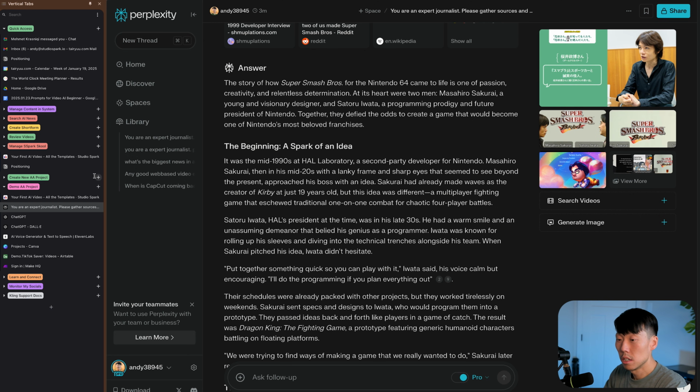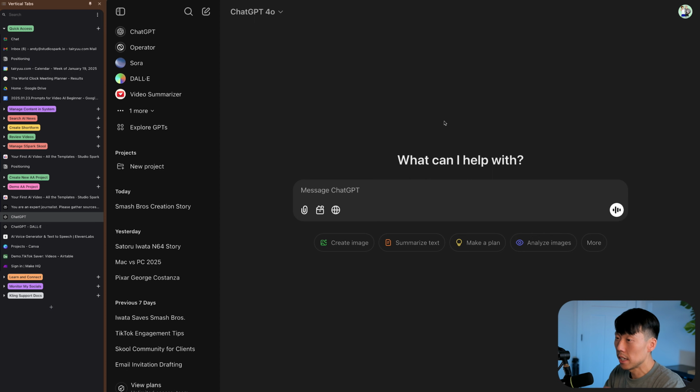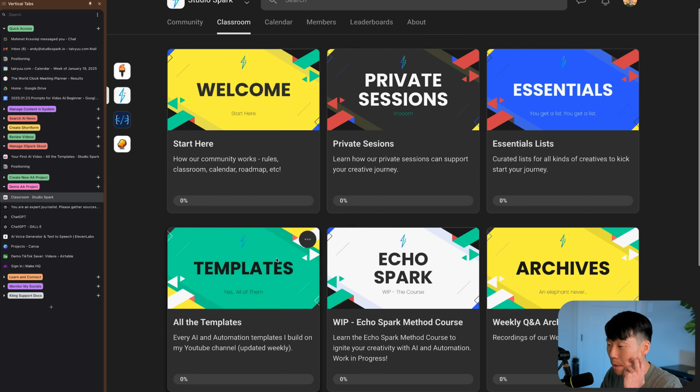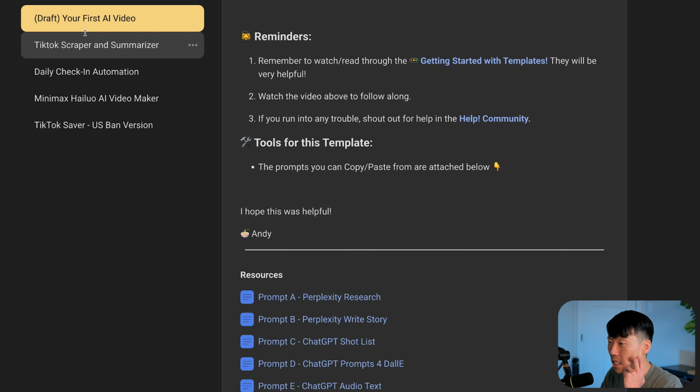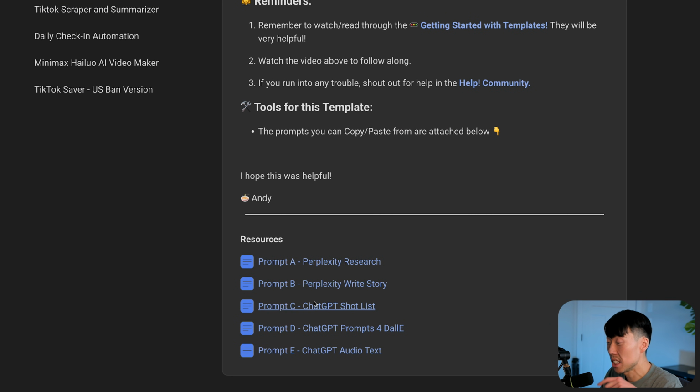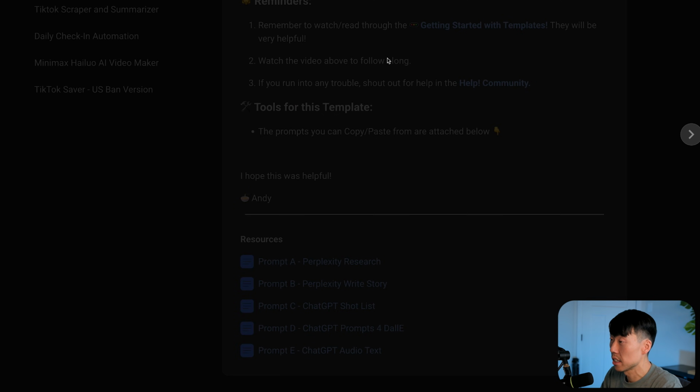Now that we have our story in a pretty summarized form, we're going to move on to using our second tool, which is ChatGPT. Now, I like using ChatGPT for more general purpose things, and I chose ChatGPT because I'm going to run several prompts through it. I'm going to go back to my prompts templates, and then I'm going to use prompt C, ChatGPT shot list.